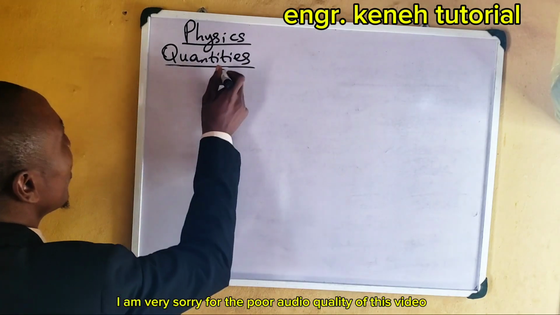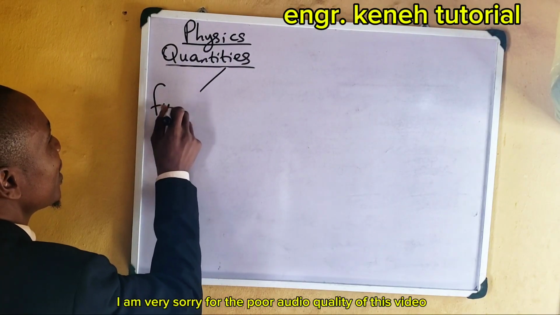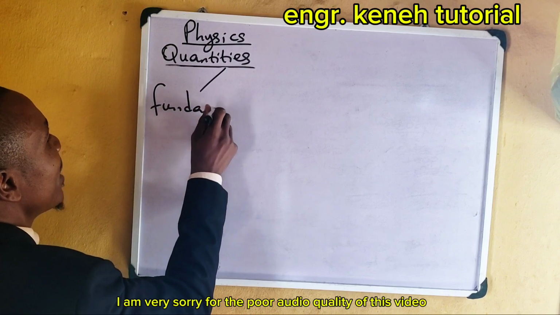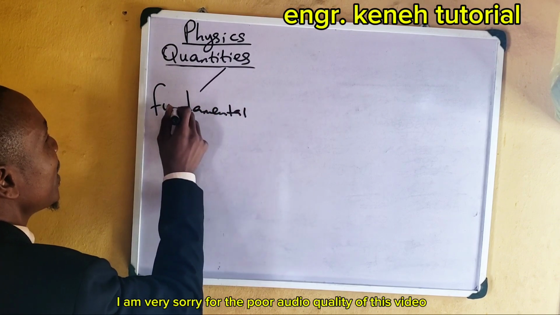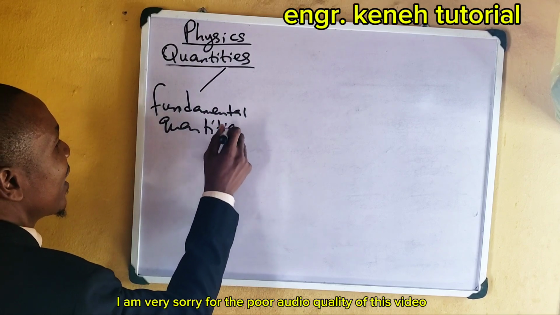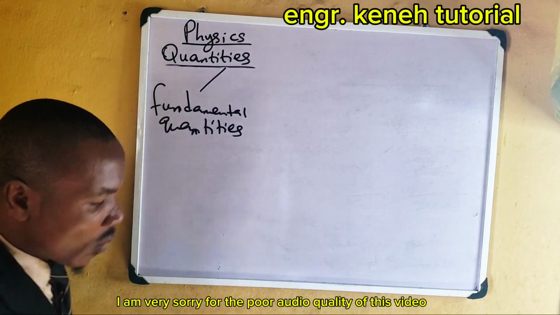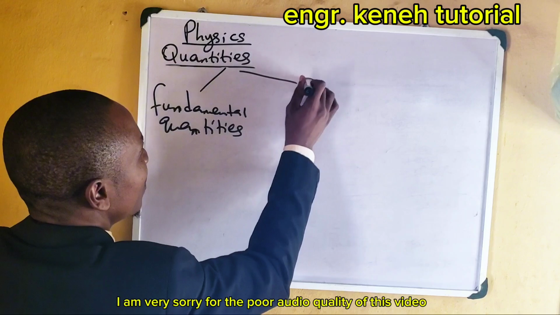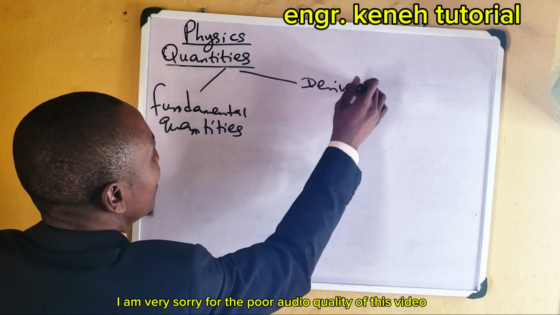Alright, these quantities, they are divided into two. We have the one we call fundamental quantities. Fundamental quantities. Can you see that? And we have the one we call derived. We call them derived quantities.